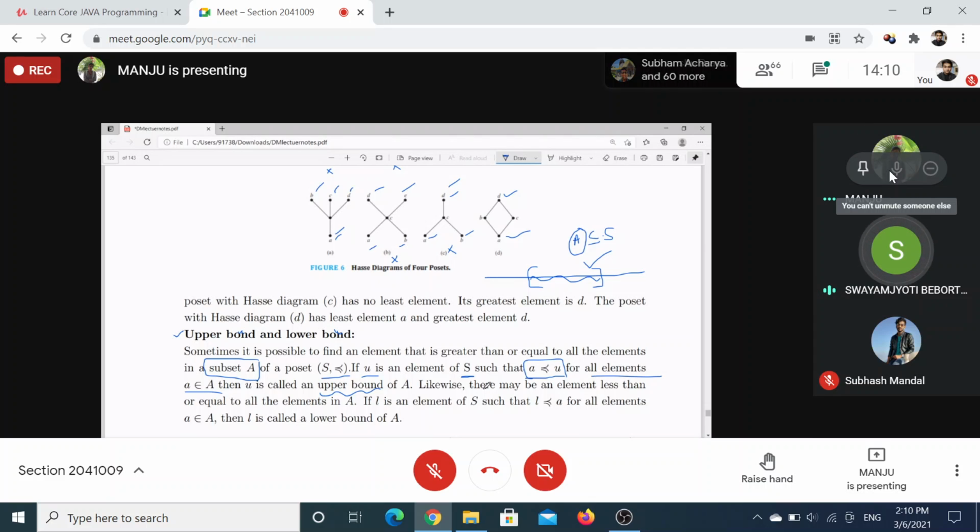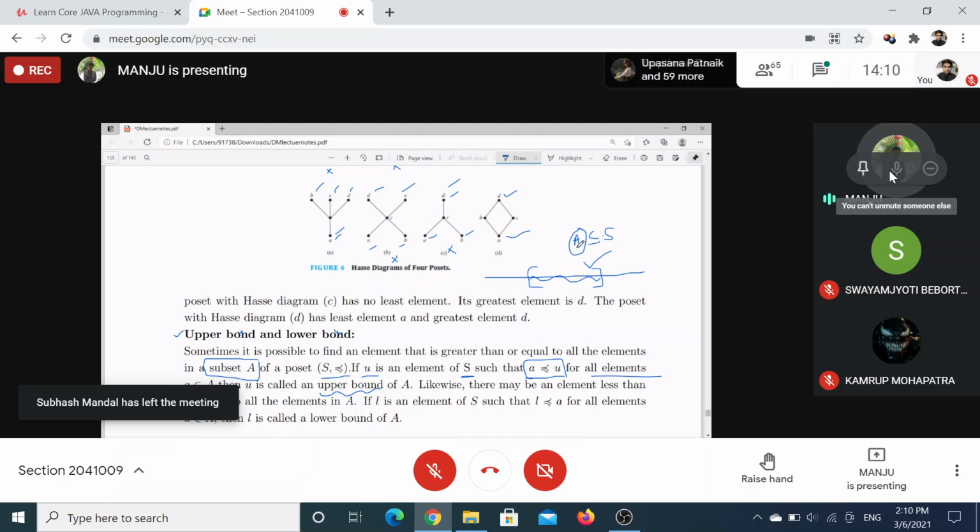Ma'am, are upper bound and maximum, and lower bound and minimum, the same? For S it can be the same. If we are considering A equal to S, it will be the same. But what about some subset, where you are not considering the total S as A? A is this set. It may not be the same, right? Yes, ma'am. Clear? So this is in the context of subsets.